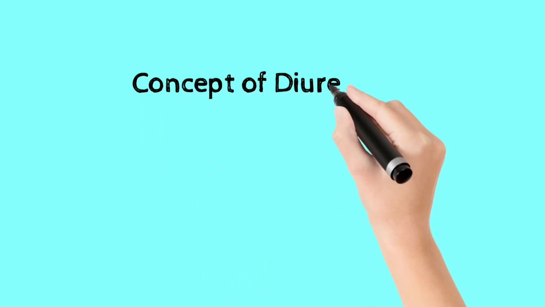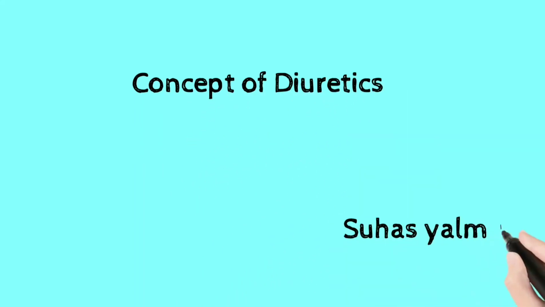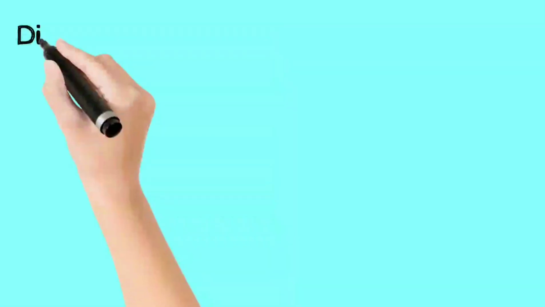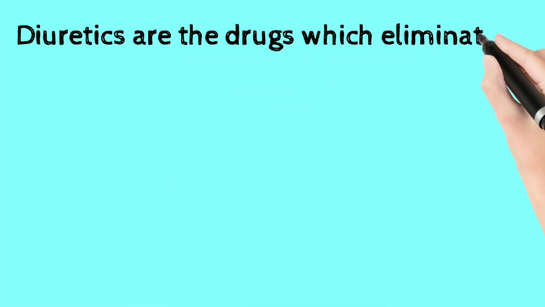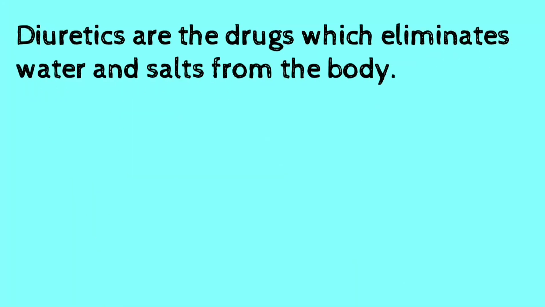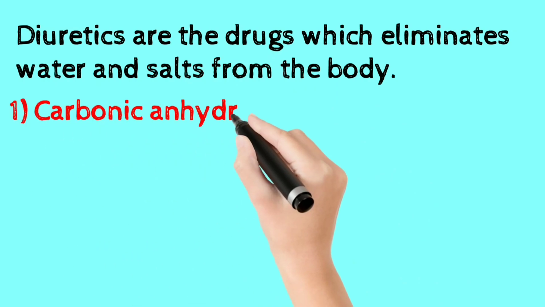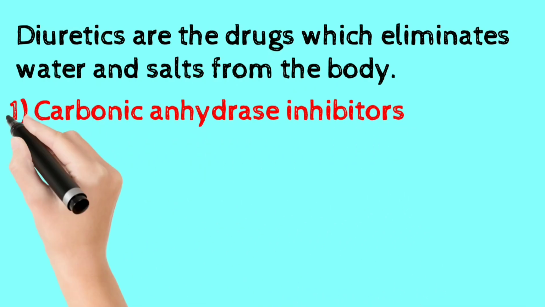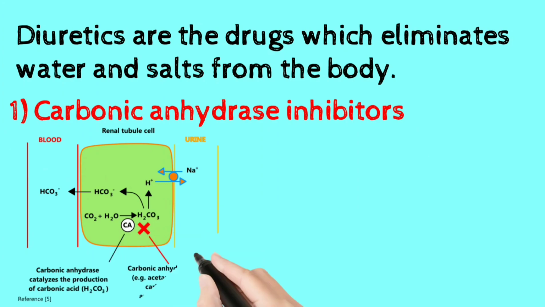Hello everyone, now I am going to talk about the concept of diuretics. Diuretics are the drugs which eliminate both water and salts from the body. The first class of drugs are carbonic anhydrase inhibitors. Carbonic anhydrase inhibitors act by blocking the enzyme called carbonic anhydrase.